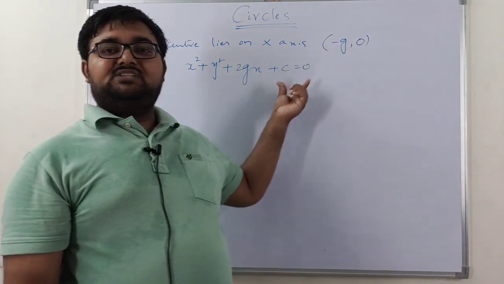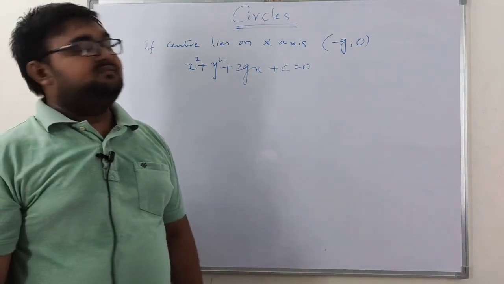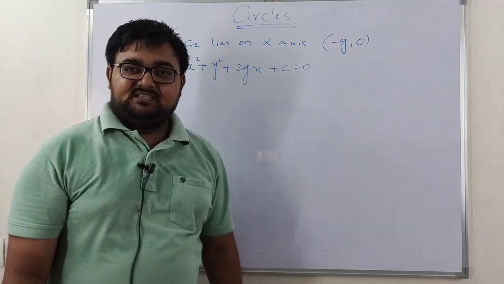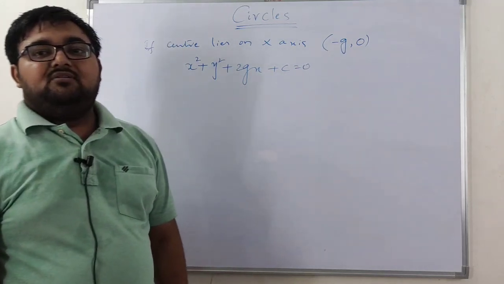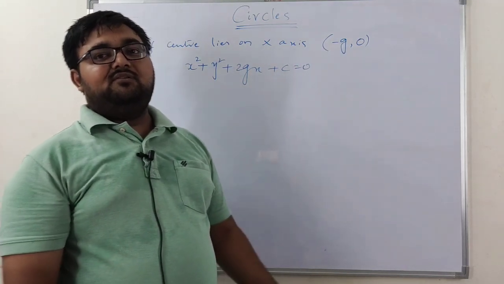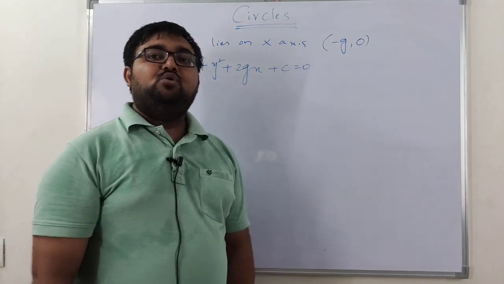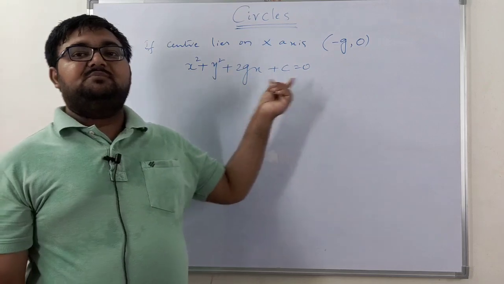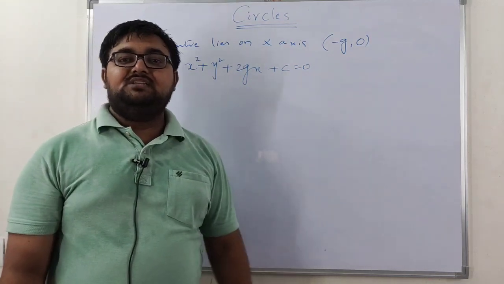So the y coefficient is missing. If the center lies on the x-axis, then the y coordinate will be missing, and so the y coefficient will also be missing.